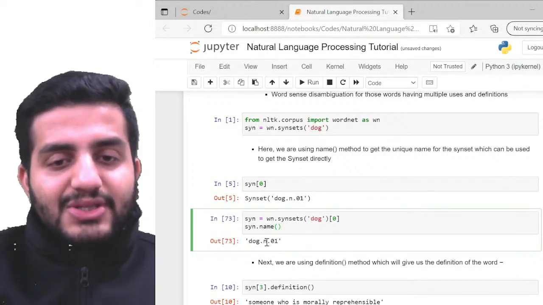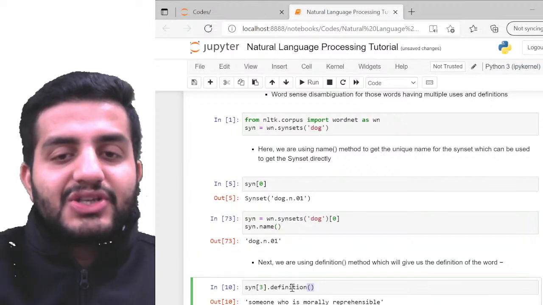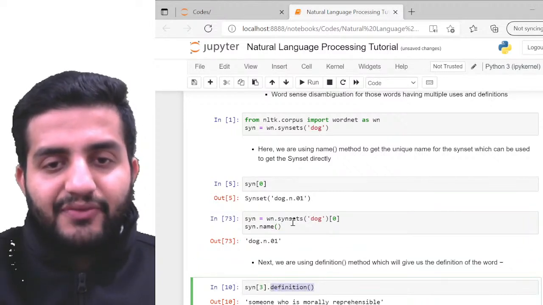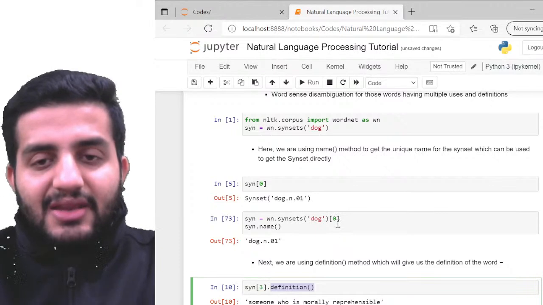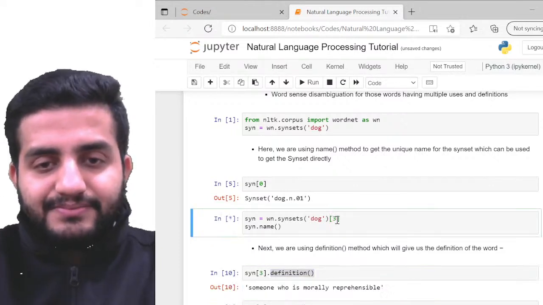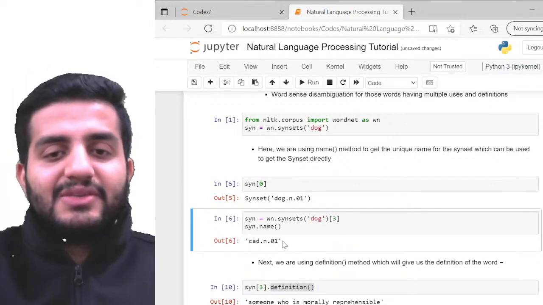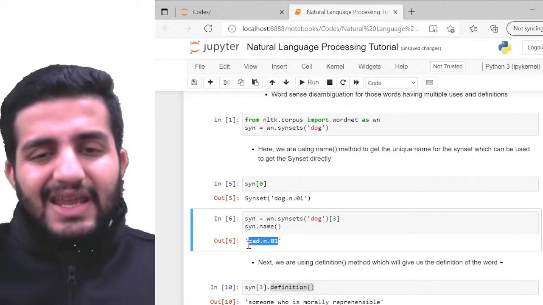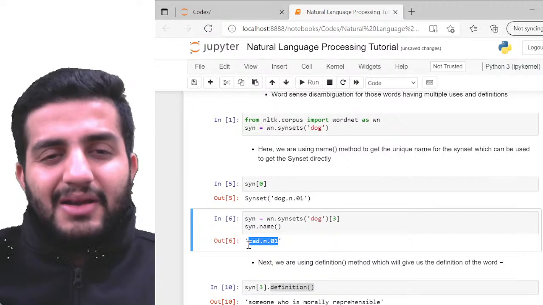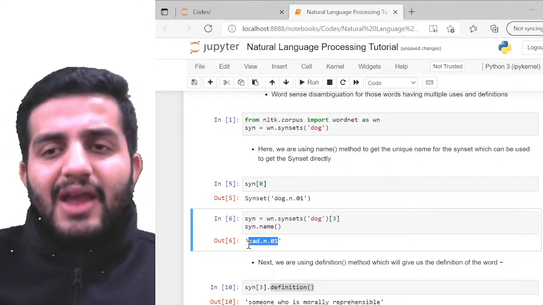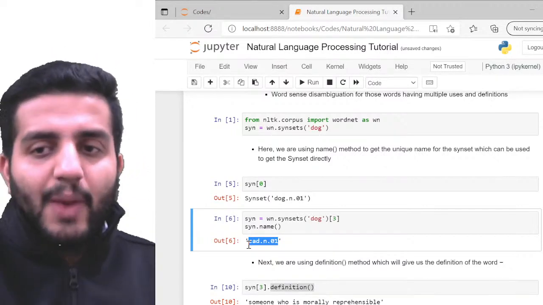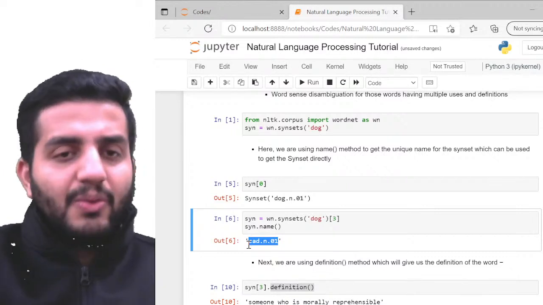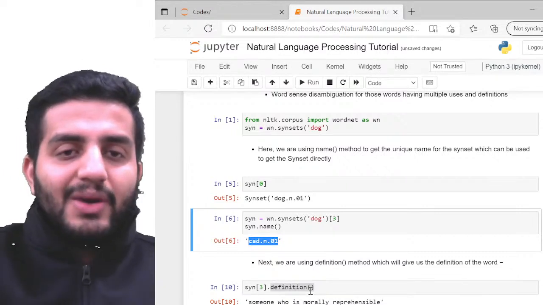Okay, I also have an option to run the definition on top of this, right? So for example, I'm using the 3 here, right? So let's look at the 3 here. So 3 is like the interesting one, cat.n.01, right? So cat is again not really making any sense, I mean, from a human's perspective, I'm not able to make out any sense out of it. Why is dog being related to cat? I don't know what cat is, right? Let's find out what is cat.